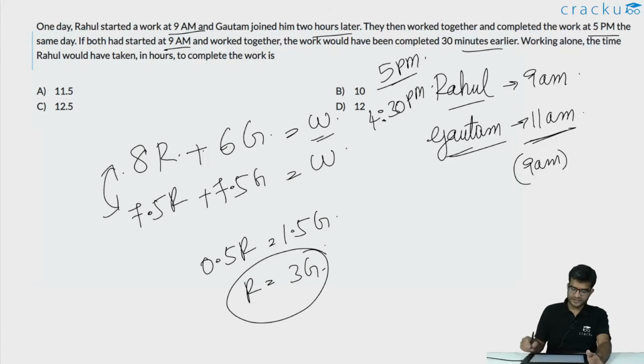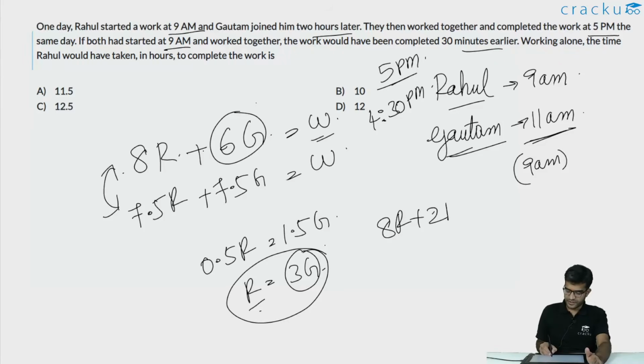Therefore, what is the total work that needs to be done in terms of R? It will be 8R plus what is 6G? 3G is equal to R, so 6G will be equal to 2R. This is the work that needs to be done, or work that needs to be done is 10R. So if Rahul is working at it alone, he would have taken 10 hours to finish the job. So that is option B.